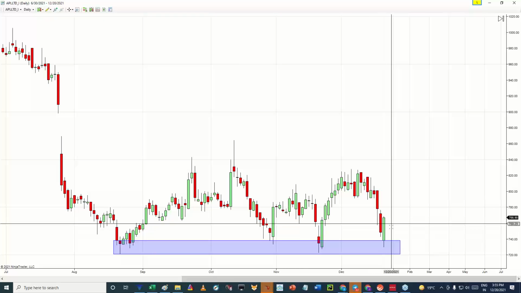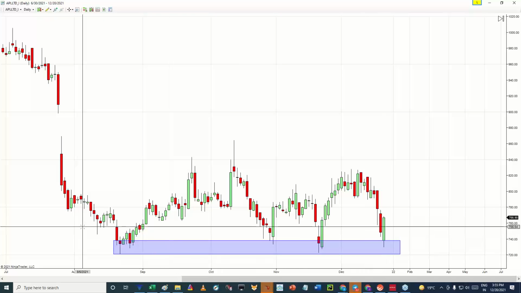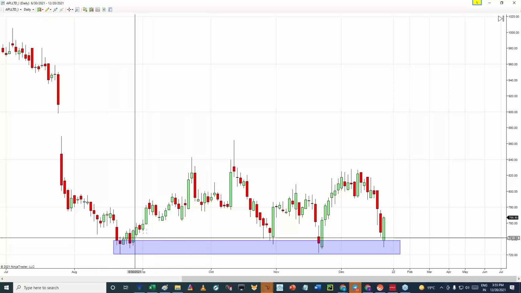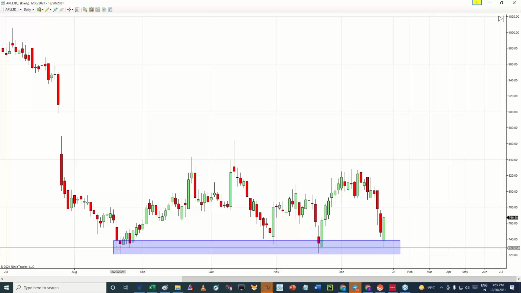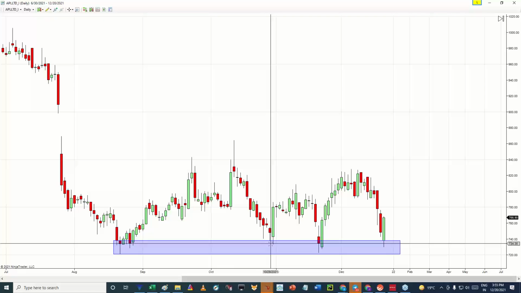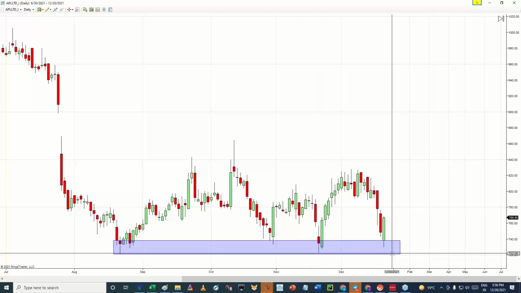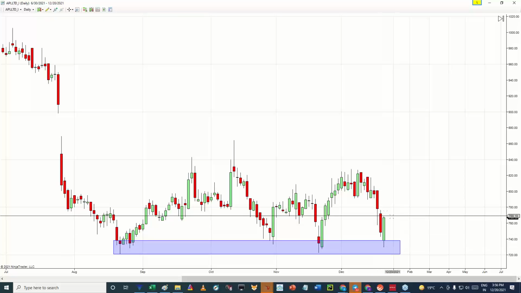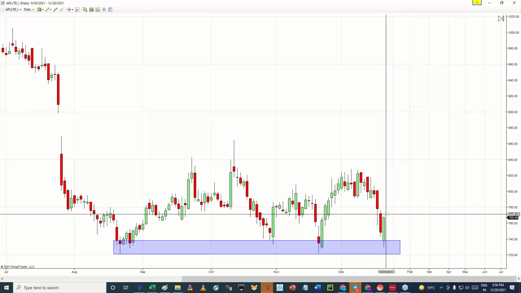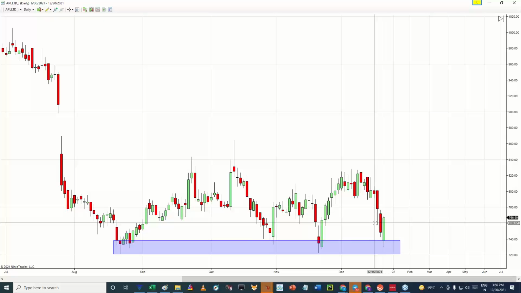The area is a demand zone wherein prices have taken support multiple times. This was the first time prices gave the reversal. The second time prices took support around here. The third time prices again took support around here. The fourth time prices have again taken support, and they have made what we call a piercing pattern.